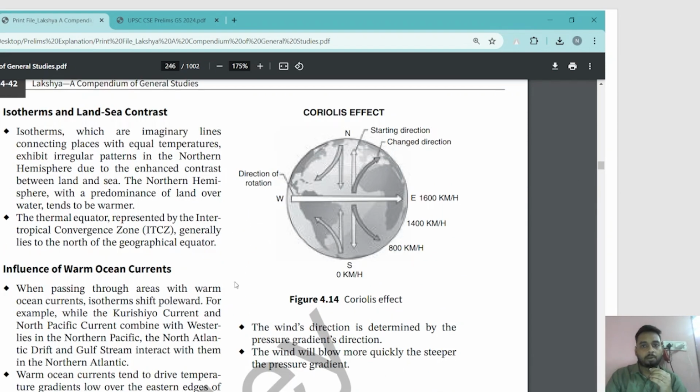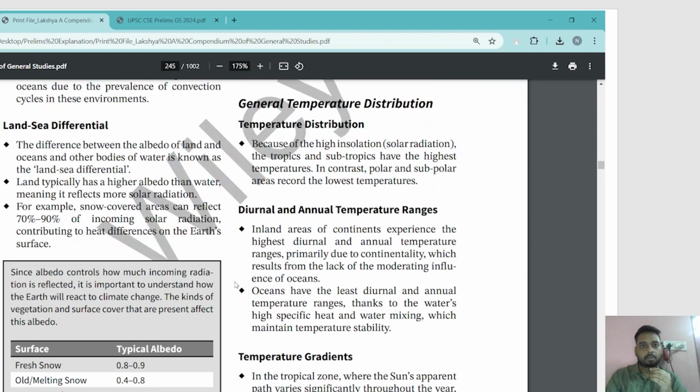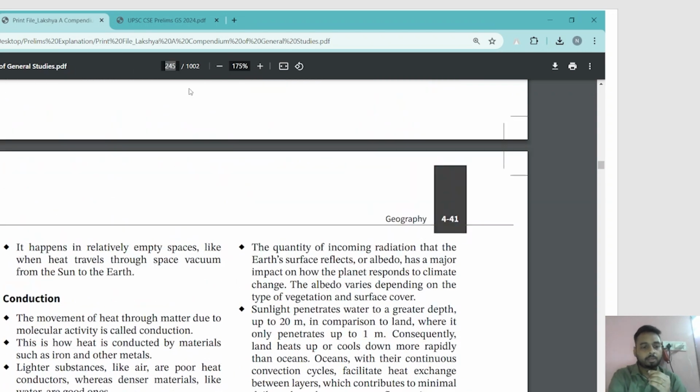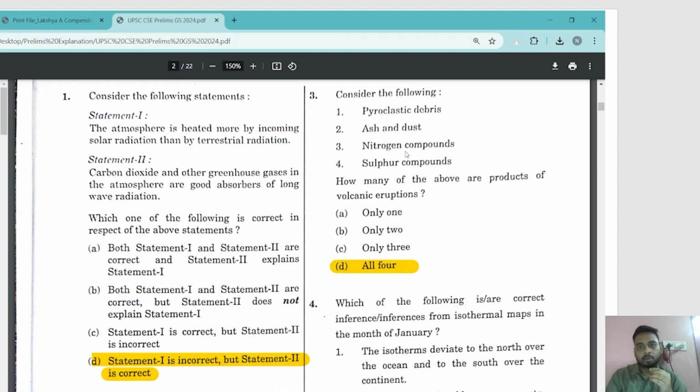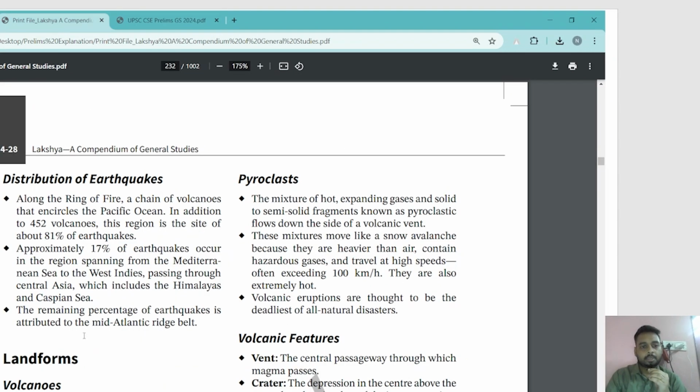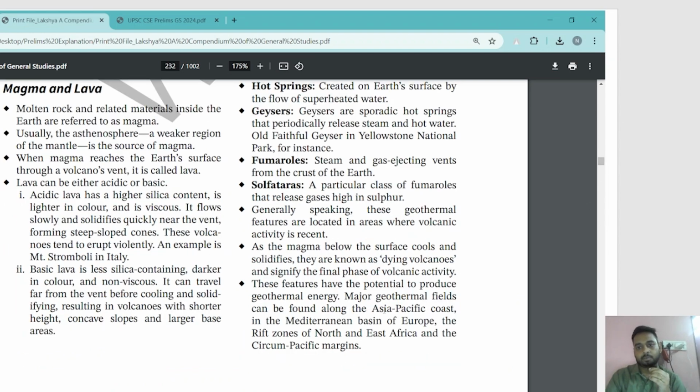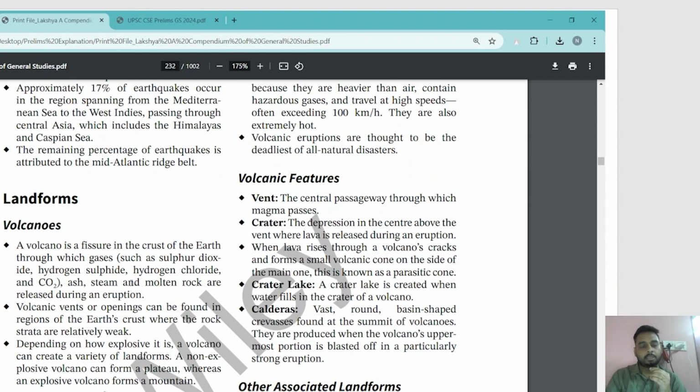See, volcano, pyroclast. Pyroclast was there in the option. Pyroclastic debris or pyroclast, ash and dust, yes. In here you will see what all is being released.